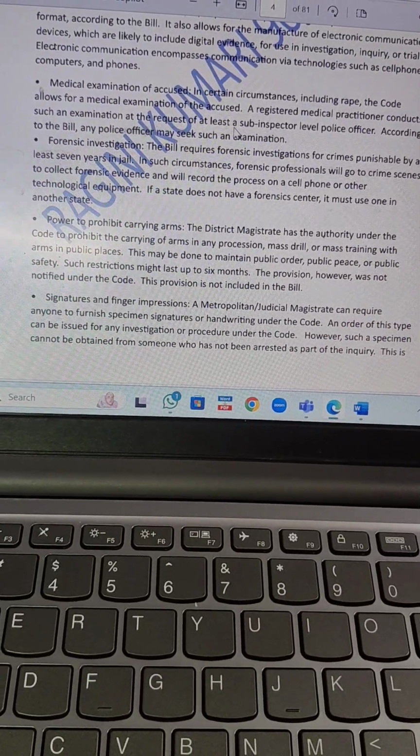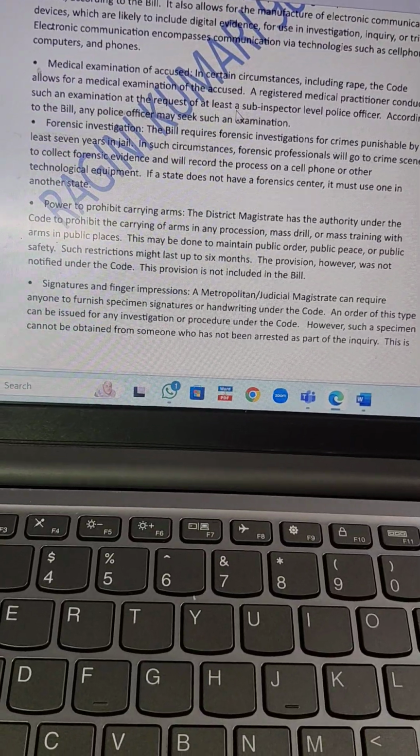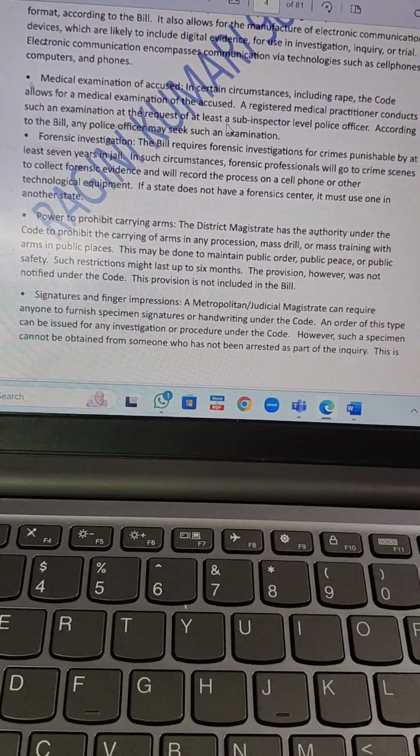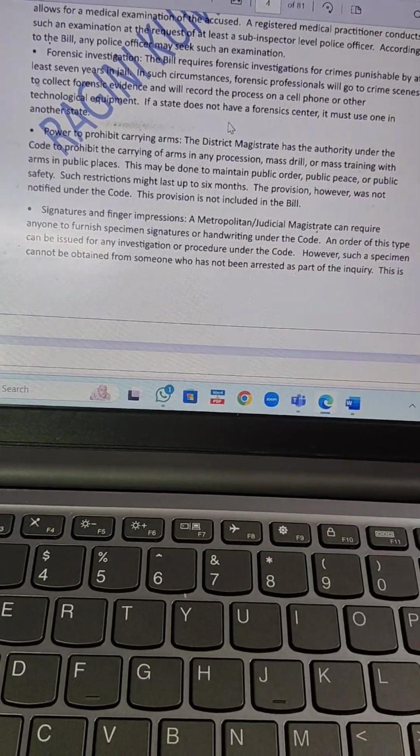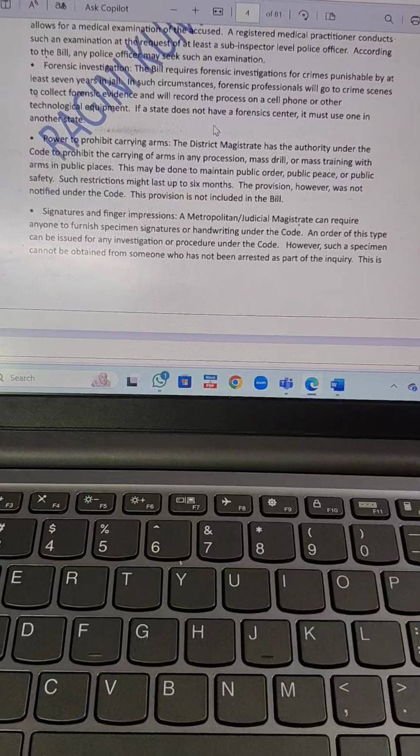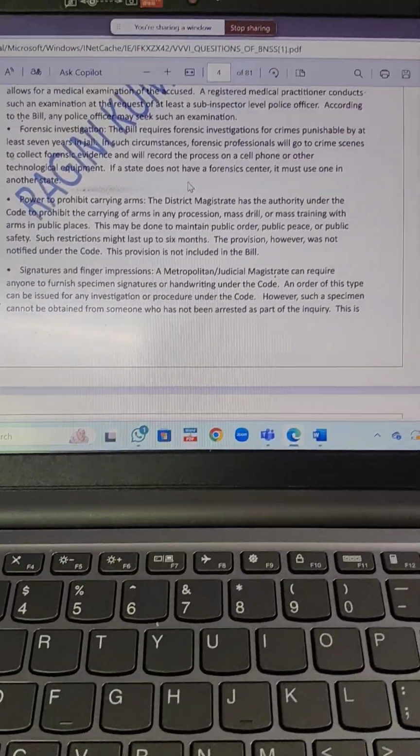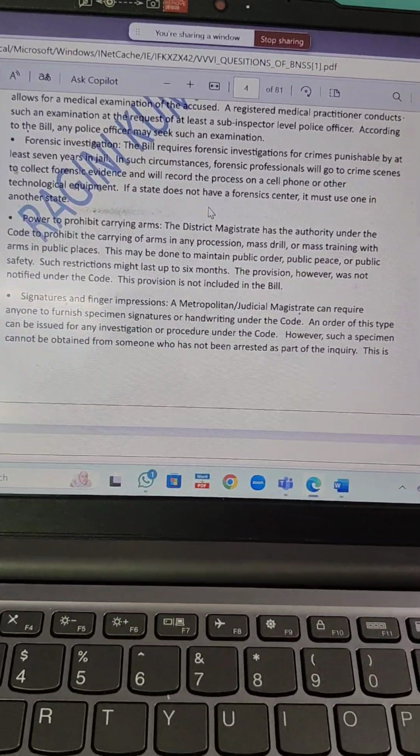The provision, however, was not notified under the code. The provision is not included in the bill. So this also prohibits carrying arms. Then signature and finger impressions. This is very important. Okay, please underline. This was there before also, but with certain modifications they have introduced.